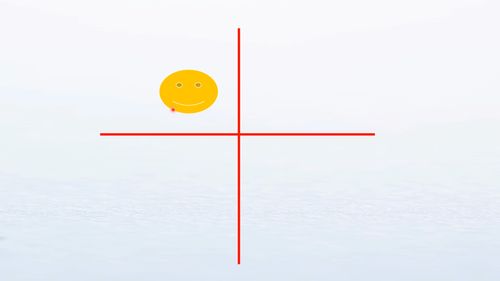Next, let us have a look at this figure. When this smiley is flipped, how will it look? Along the vertical mirror line, it will look the same. Along the horizontal line, it will look like this, because now it gets flipped. So along the horizontal mirror line, it will look like this.